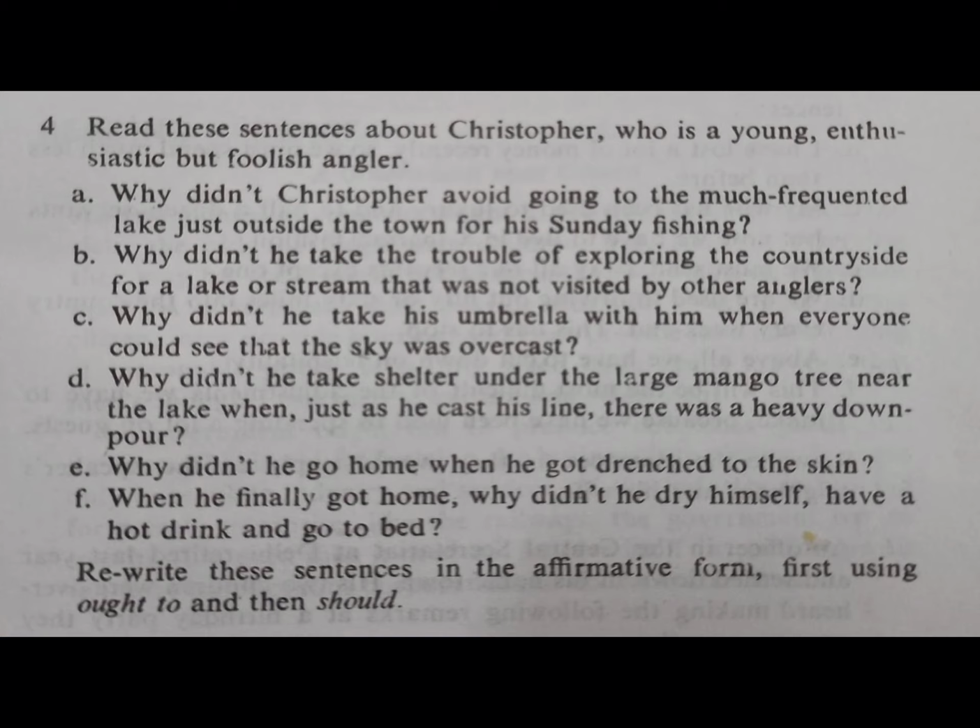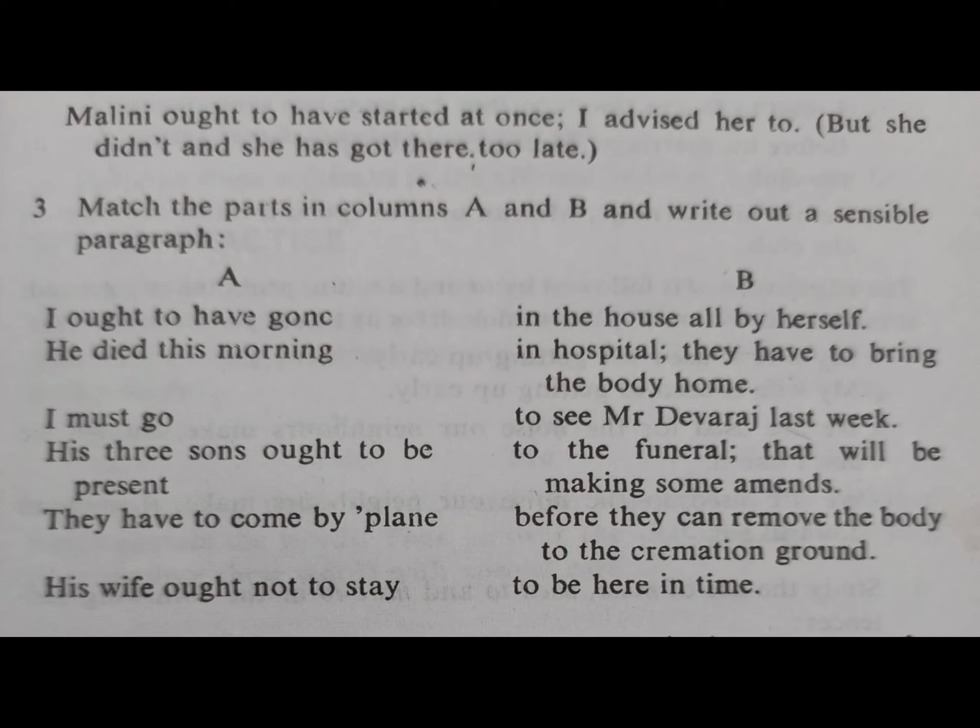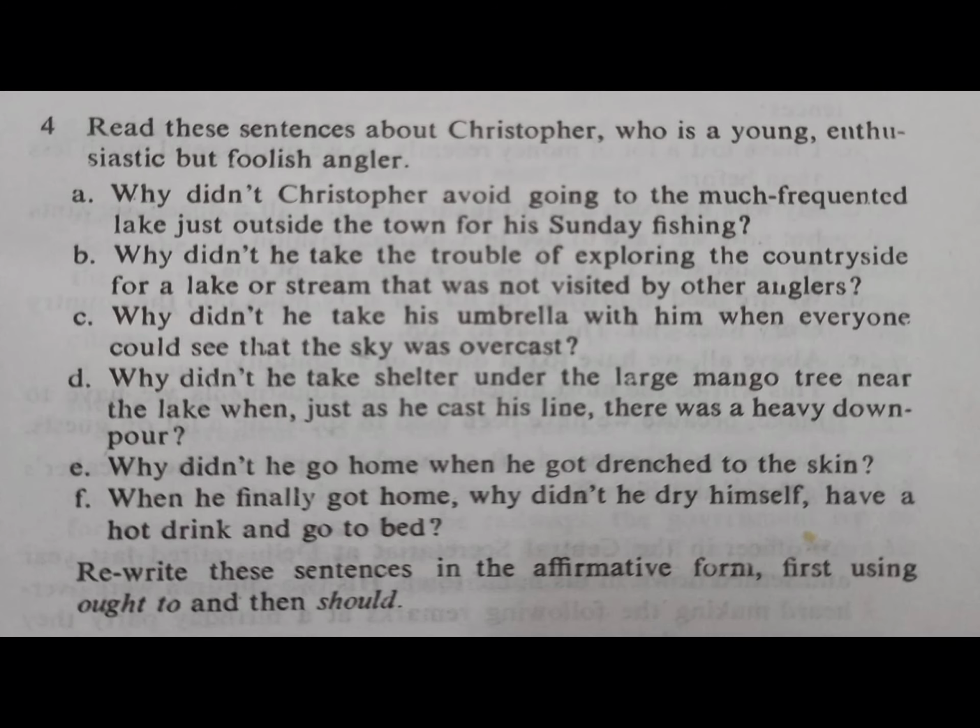And then again we can make the same sentence with should also: he should have taken the trouble, he should have taken his umbrella, he should have taken shelter, he should have gone home, and the last, he should have dried himself.